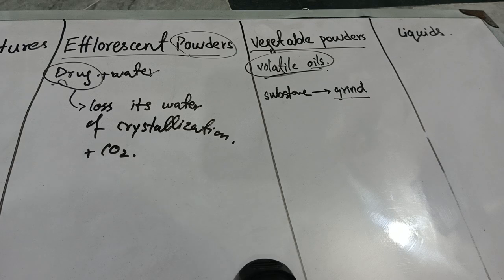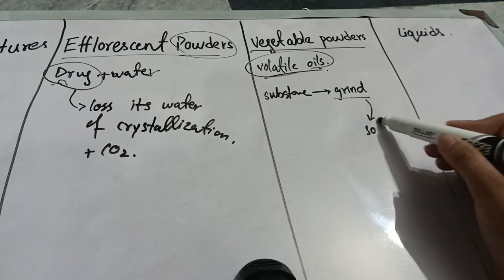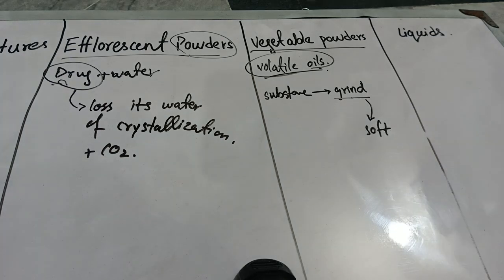In vegetable powders, volatile oil is the main component, the active constituent present in your drug. So if the volatile oil evaporates, then your drug will have no purpose, no effectiveness. So in order to overcome this problem, you will grind it softly.